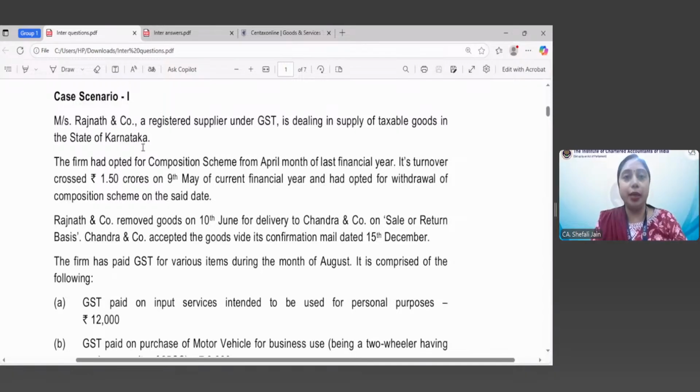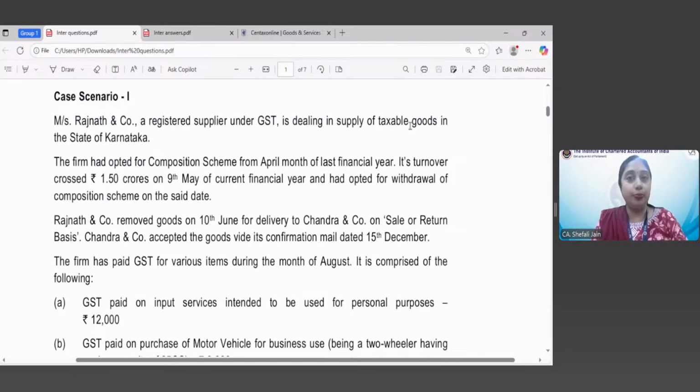Though I'm just telling you sections for your reference purpose only, we generally don't suggest students go too much into sections, rules, notifications, circulars. This is also advice for your examination: don't go too much into remembering or memorizing these sections and rules, because this is a very common query of students, and they feel that memorizing or quoting sections will